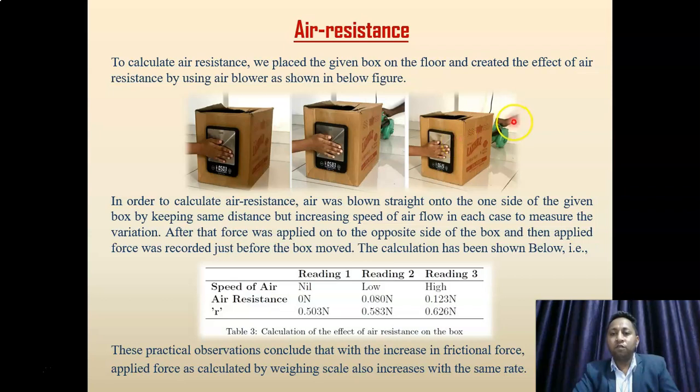In the last case, we blew the air blower at high speed, right? Here we observed that the box moved when force exceeded 0.626 Newton. As we know, friction is 0.503 Newton. So by subtracting friction from the applied force, we get air resistance, that is 0.123 Newton, right? These practical observations conclude that with the increase in air resistance, the applied force also increases, right?